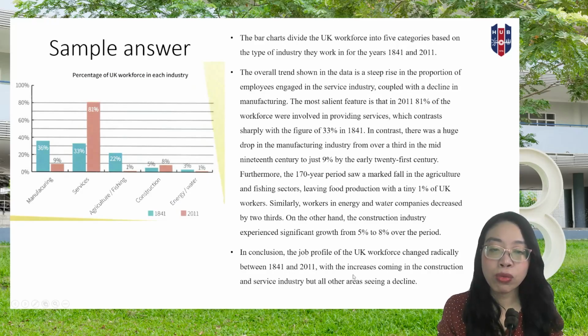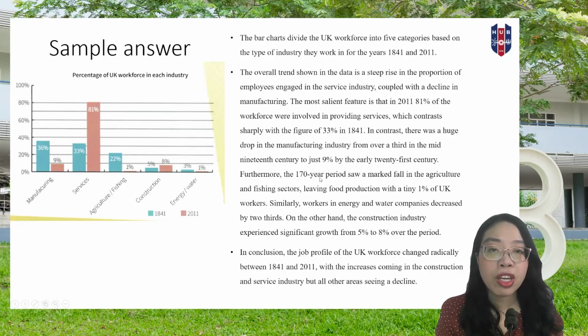And then it also states that there is an increase in the construction and service industry, but other areas are seeing a decline. So there's an increase in construction, right? Increase in construction and service industry, and for the others it is a decline, right?